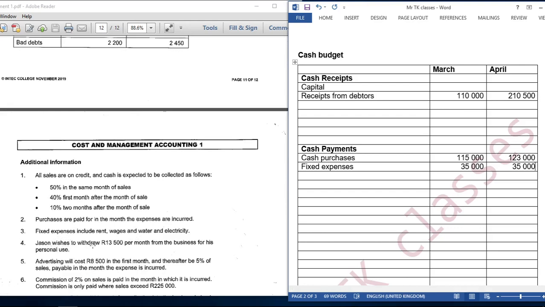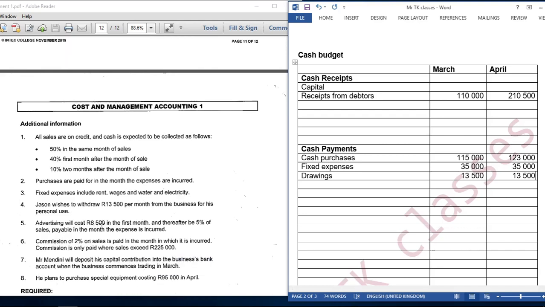Okay, then we move on to the next one. Jason wishes to withdraw 13,500 per month from the business for his personal use. If someone is withdrawing money from the business for personal use, that is called drawings, and it reduces the bank account. Since it reduces the bank account, it is going to be a cash payment. So we are going to have 13,500 and 13,500.